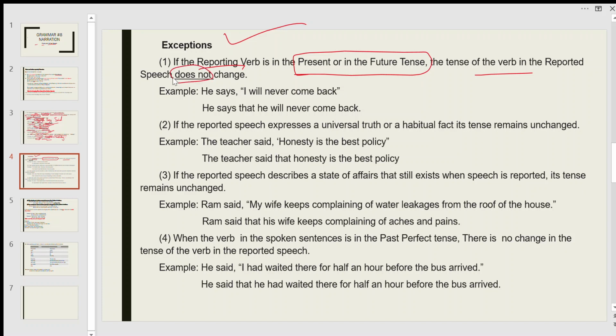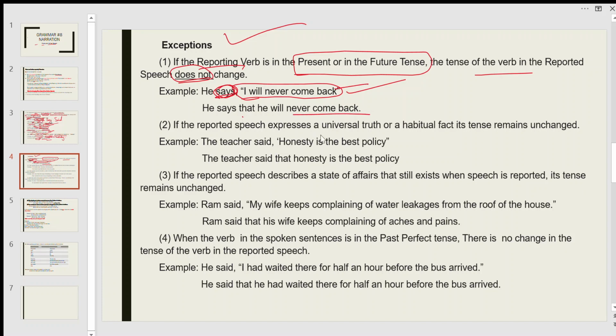For example, he says, "I will never come back." The reporting verb is in present form, so the tense of the reported speech will not change. It becomes, he says that he will never come back.